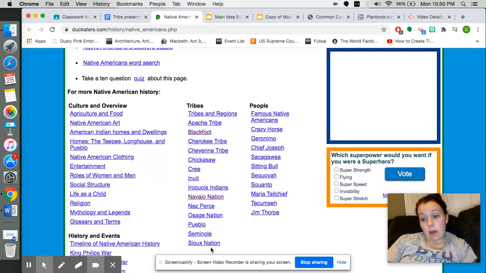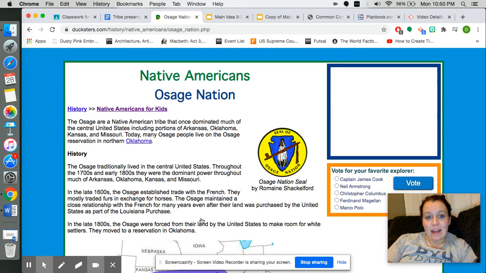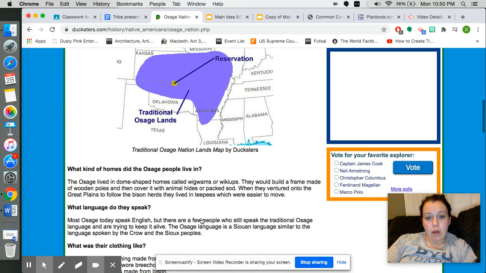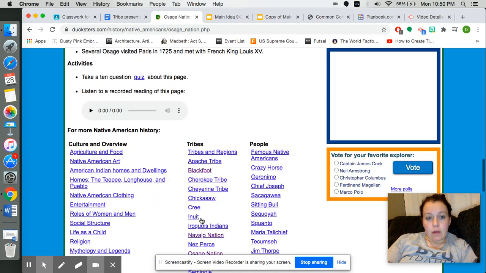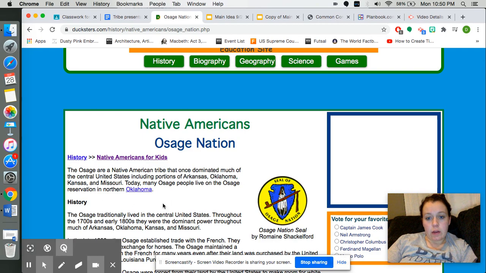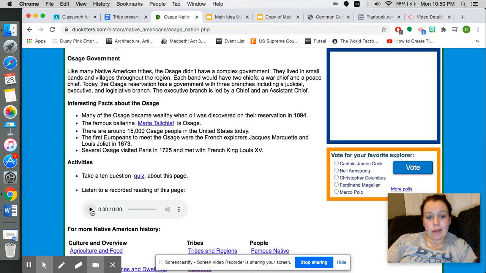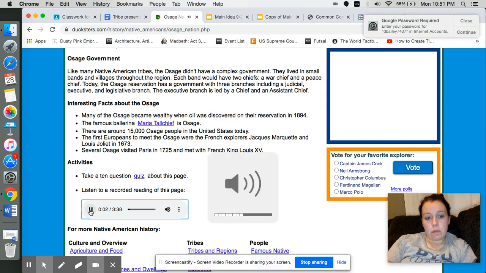So I'm just going to pick the Osage Nation. So no one's allowed to pick that one now. All right. Then it takes me to a page all about the Osage Nation. So there's a couple of options here. You can read the entire thing, the article about the Osage Nation, or you can listen to this at the bottom.